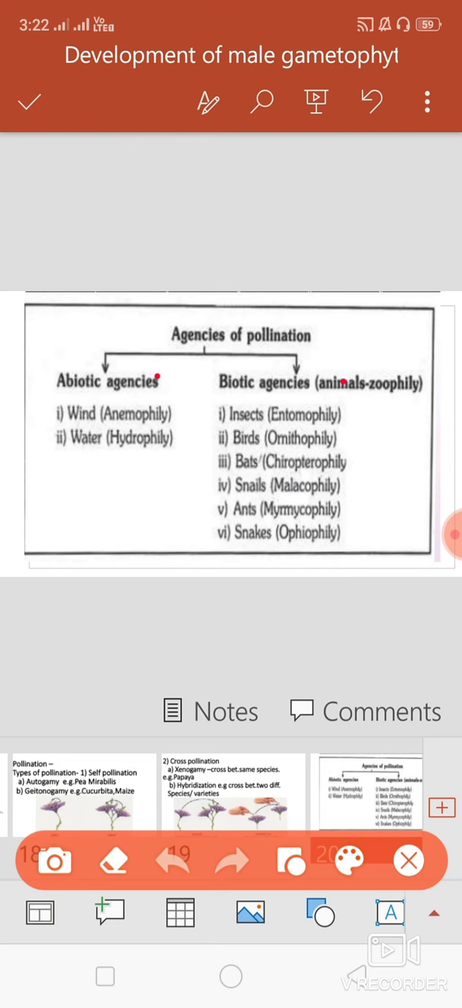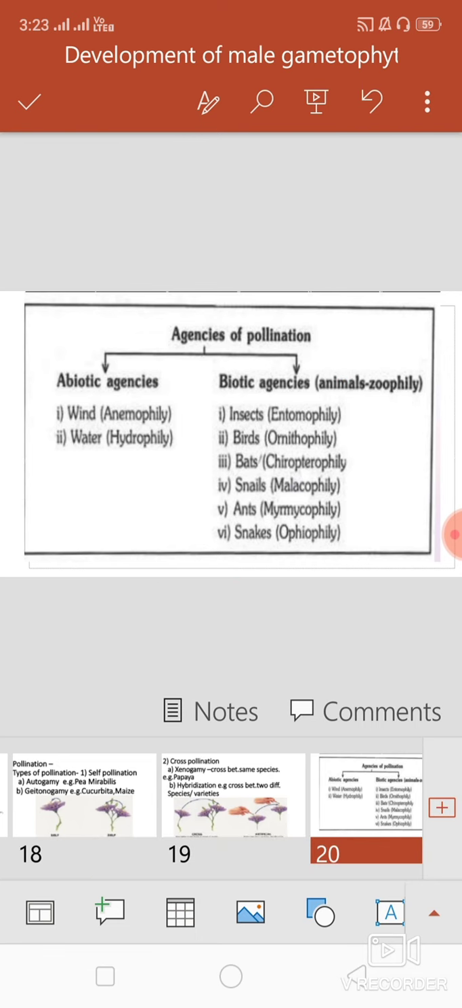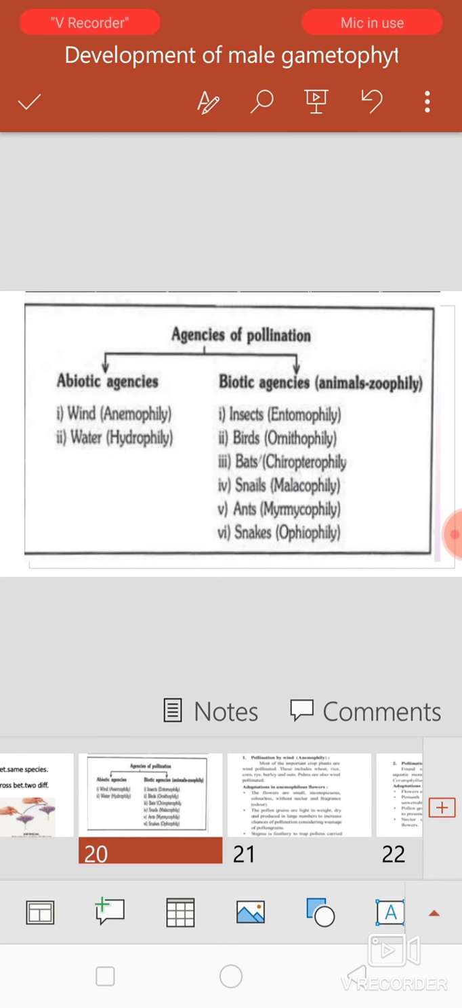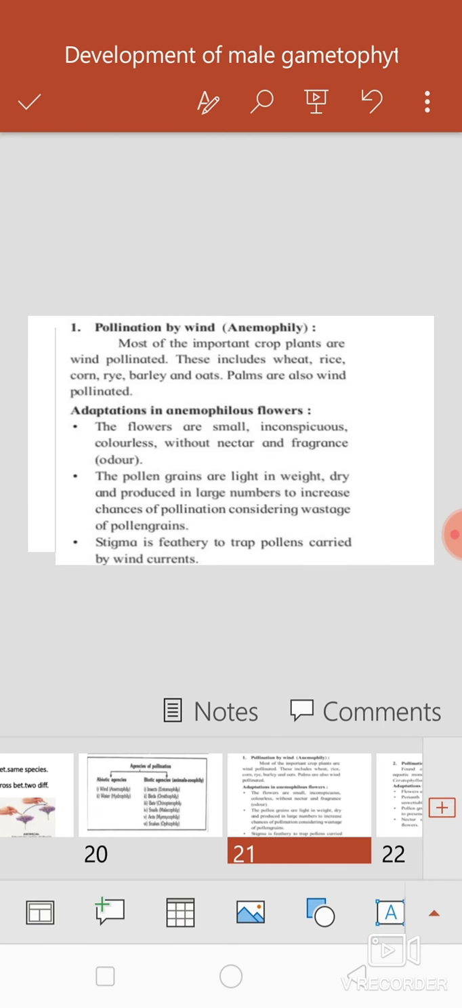Abiotic agents are again of two types: first wind and second water. Biotic agents are of different types: insects, birds, bats, snails, ants. These are the different biotic agents. Depending on the type of pollinating agent, the pollination process is divided into different types. See one by one. First type, anemophily.